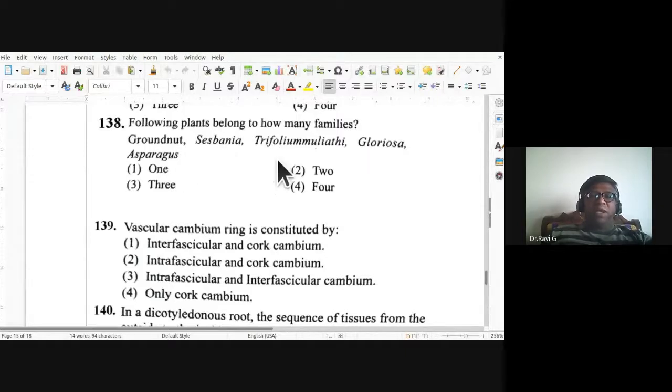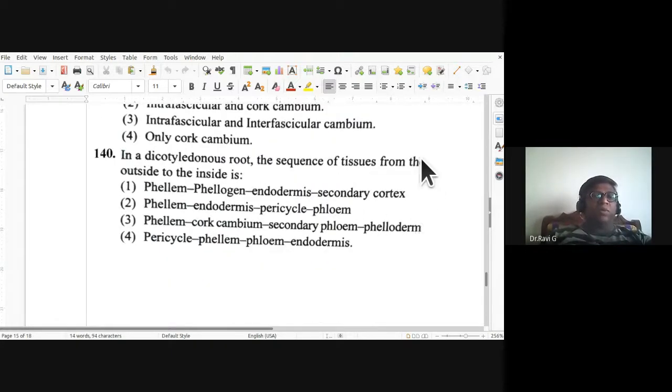Following plants belong to how many families? Groundnut, Sesbania, Trifolium, Gloriosa, Asparagus. So groundnut is Fabaceae, Sesbania, Trifolium, Mulethi also Fabaceae, Gloriosa, Asparagus are Liliaceae. So two families are here. 138, second one. There is no Solanaceae member. That's the reason I'm talking about.